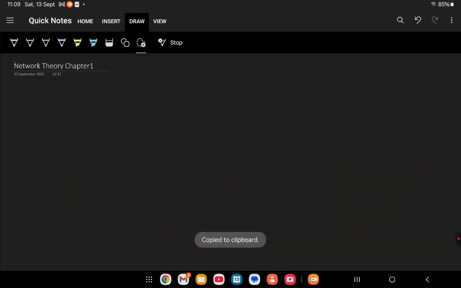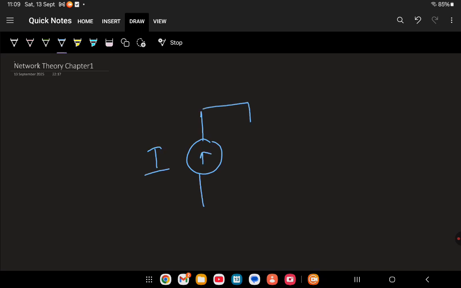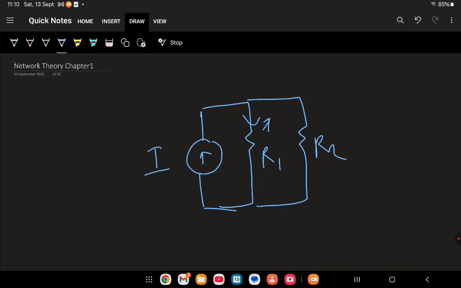Suppose we have a current I, an R1 resistor and an R2 resistor. What is the current in R1? I1, and the other is I2. What will be I1? I1 equals R2 divided by R1 plus R2 into I.